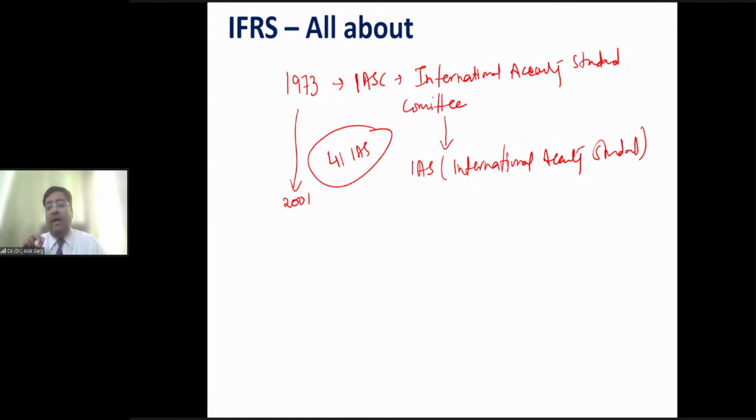Friends, in 2001, what happened? It had been almost 3 decades, 28 years, since this committee began issuing standards. So in 2001, the member nations decided to restructure the entire structure of international accounting standards. Why? Because this committee had become 30 years old.